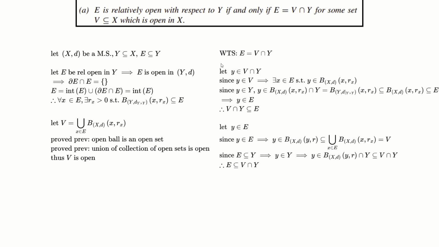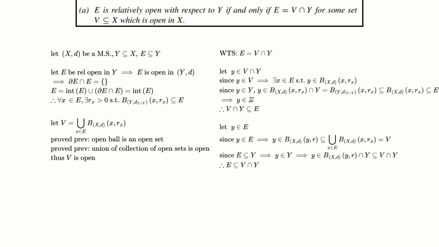And so now, with our open set V, we want to show E is equal to V intersected with Y. So let y be in V intersected with Y. Since y is in V, this implies that there exists some x in E such that this y is in this ball. Remember, this is a union of balls here.